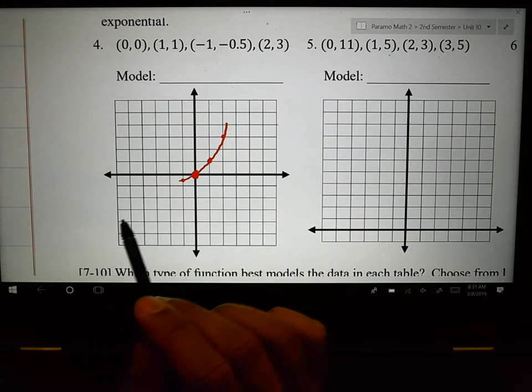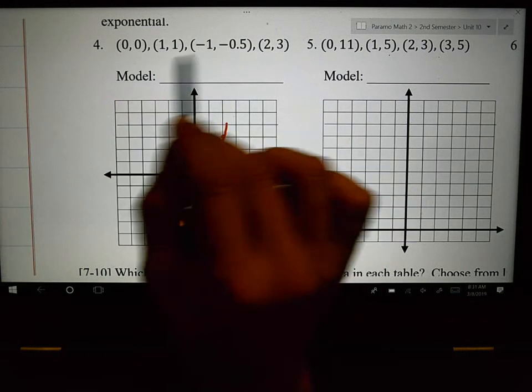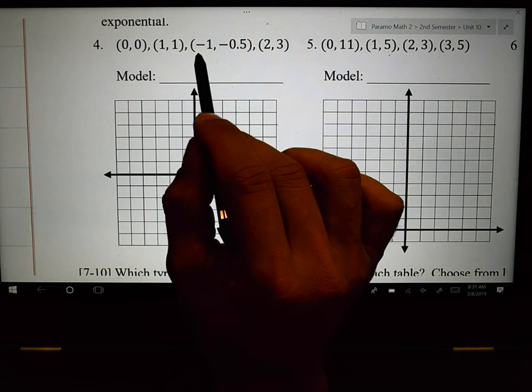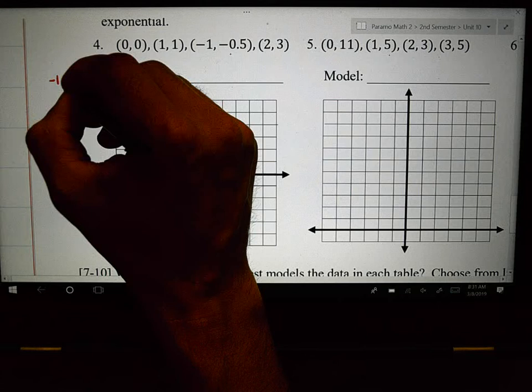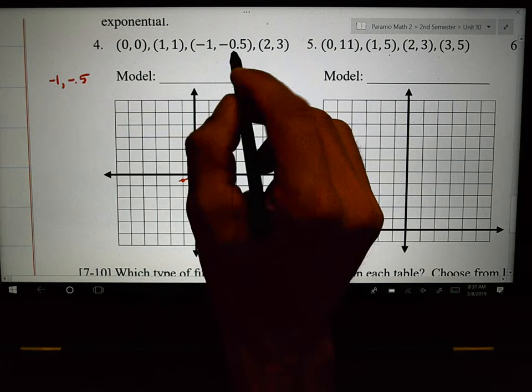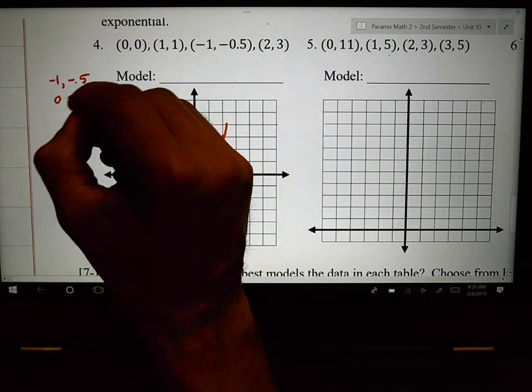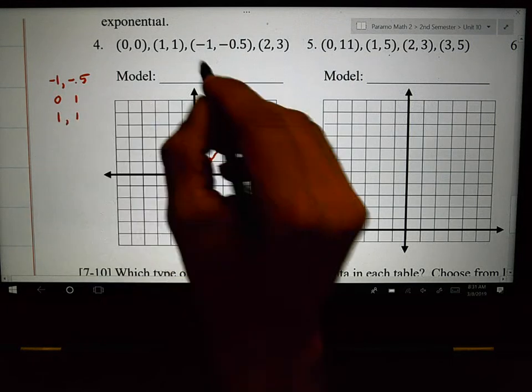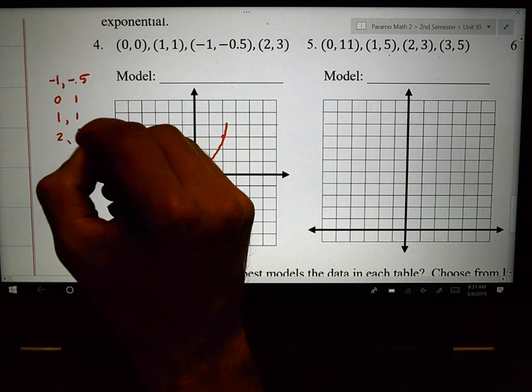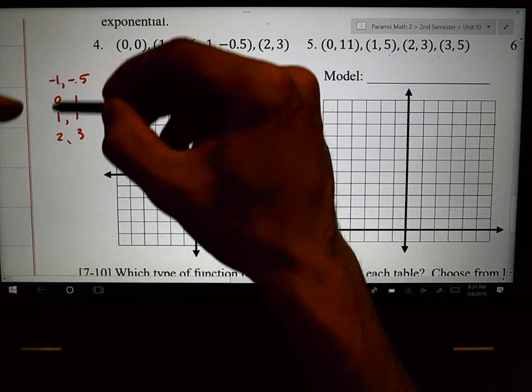Now, they did not give this to you in sequential order. If you think about it in sequential order, it goes negative 1, negative half, then it goes 0, 0, then it goes 1, 1, then it goes 2, 3. Now that's in sequential order with your x's, right?